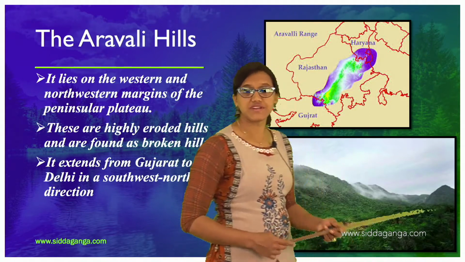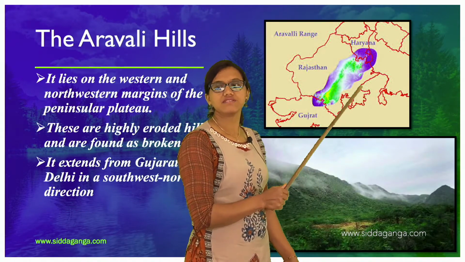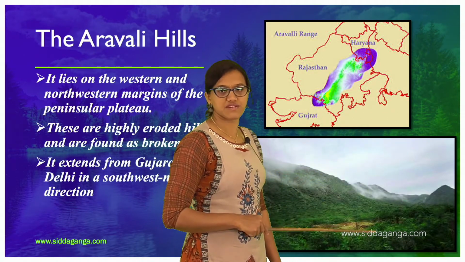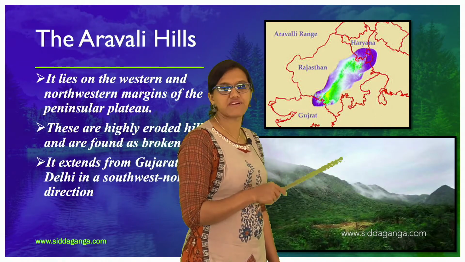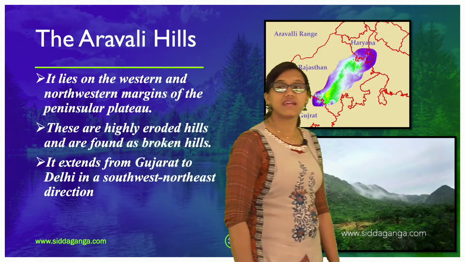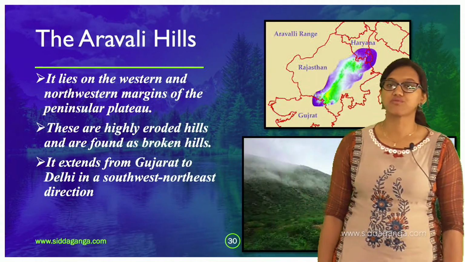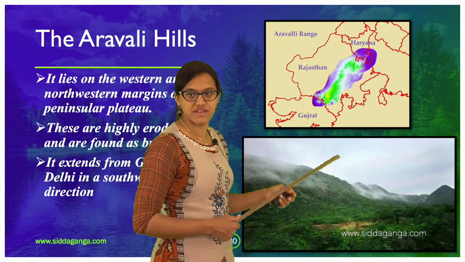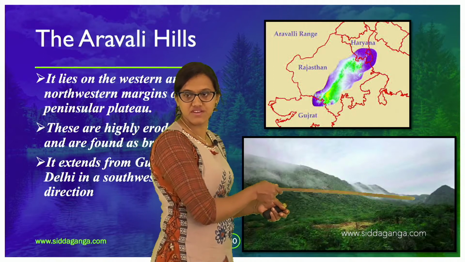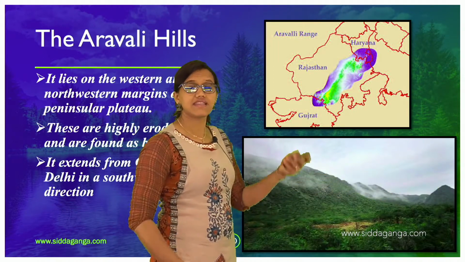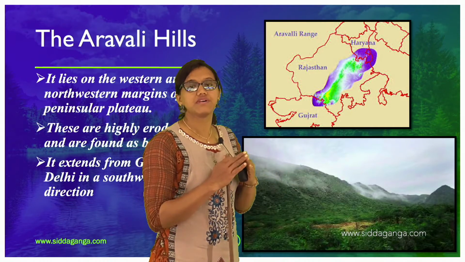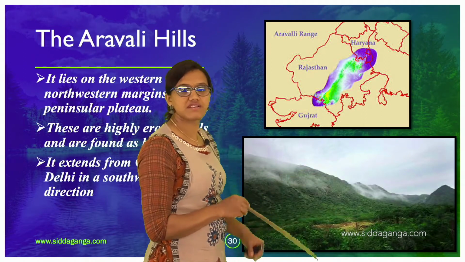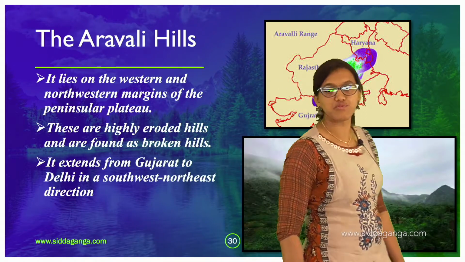If you come this side, here you can find the peninsular plateau, nothing but your Central Highland and the Deccan Plateau. At the margin of that you can find the Aravalli Hills, which are very eroded and broken hills. It is not a stiff one. Here also the peaks are not high, unlike the Himalayas, where the hills were very sharp. But here the hills are eroded and even broken in nature.